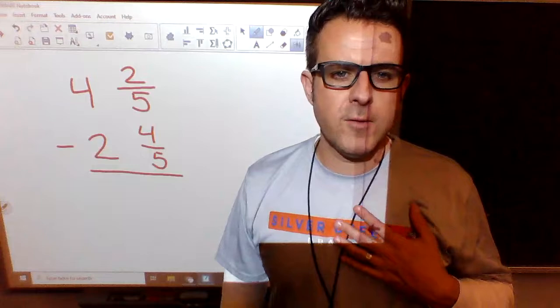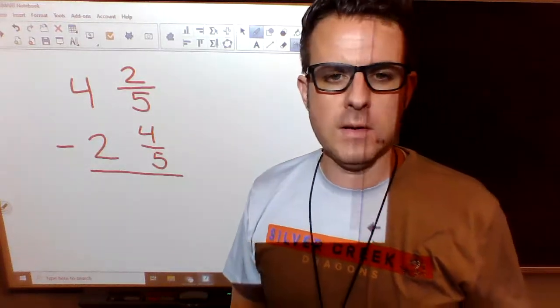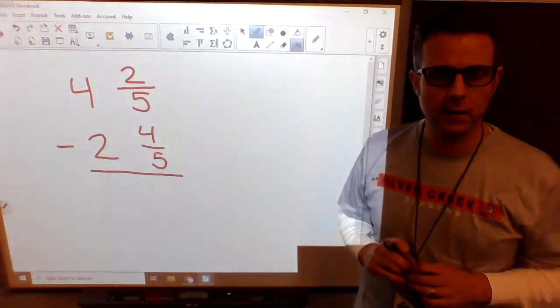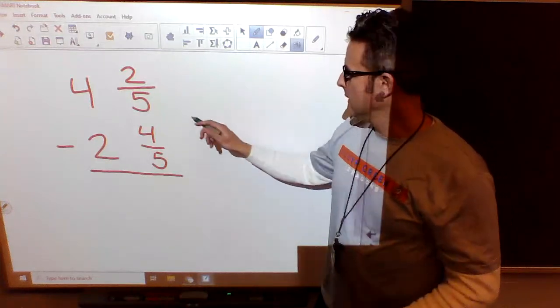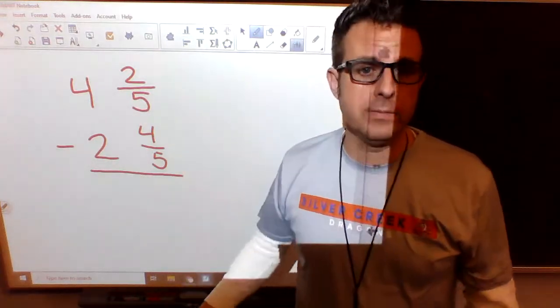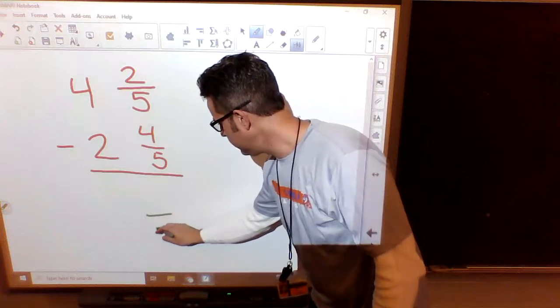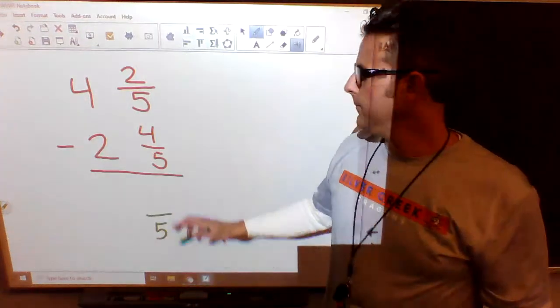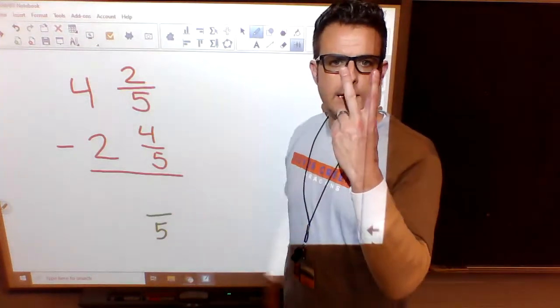So this time we have 4 2/5 minus 2 4/5. All right, here's the tricky part. Fifths minus fifths. Fifths minus fifths is still going to be fifths. That's easy. I have 2 pieces, and I need to subtract 4.